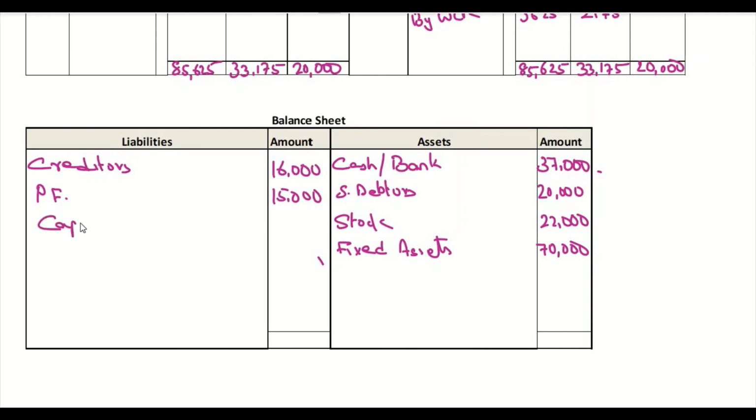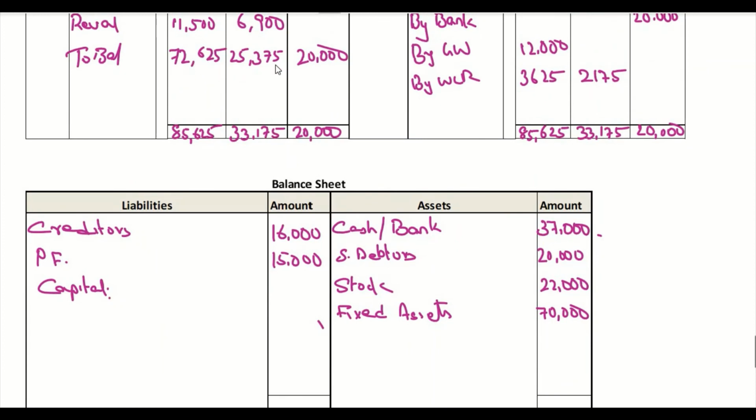Now we have the capital balances from the above ledger, which is 72,000, 25,000 and 20,000. So this we are going to write here. X, it's 72,625.